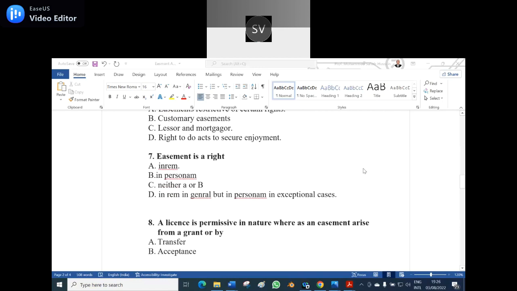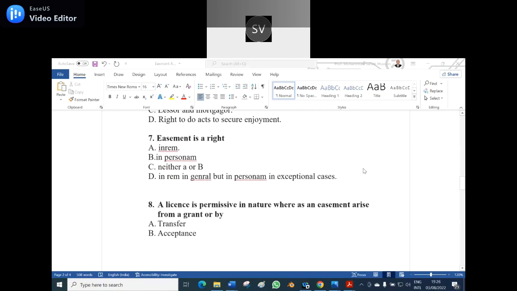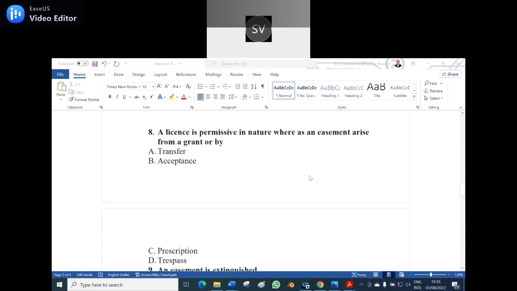Seventh question. Easement is a right. Option A, in rem. Option B, in personam. Option C, neither A or B. Option D, in rem in general, but in personam in exceptional cases. Option A, in rem. Yes, option A is the correct answer. Easement is a right in rem.